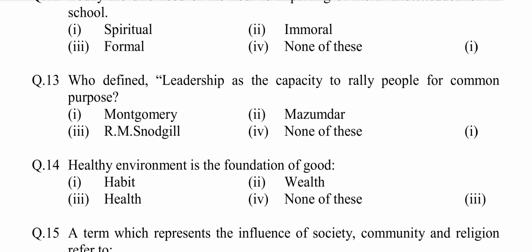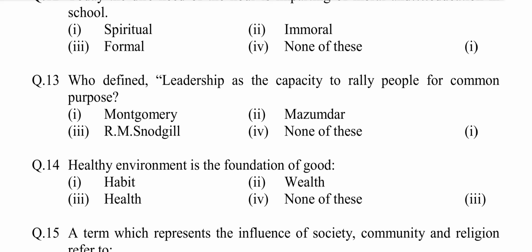Question number 13. Who defined leadership as the capacity to rally people for common purpose? Option first, Montgomery. Second, Mazumdar. Third, R.M. Snowdigill. Fourth, none of these.